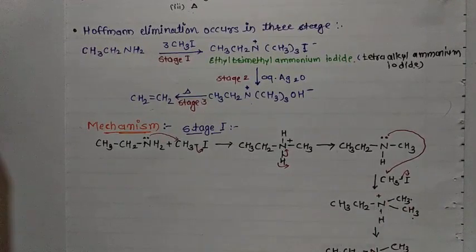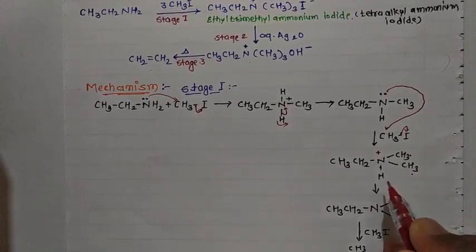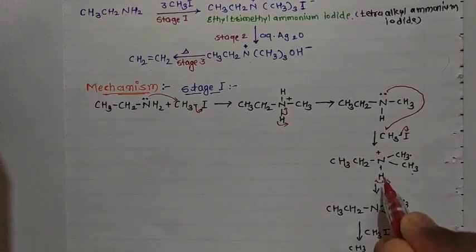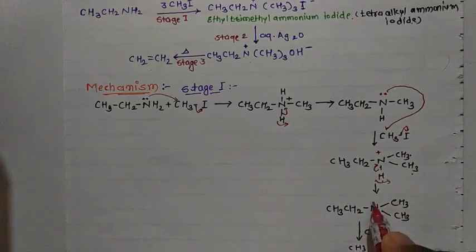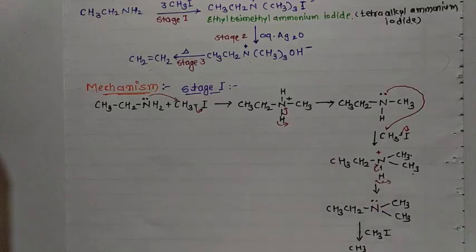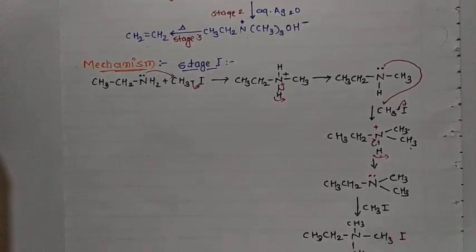a positive charge. Then in the next step, nitrogen, which carries a positive charge, removes the hydrogen and pulls this electron onto it. So we again get CH3 CH2 N CH3 twice, and again nitrogen gets an electron pair. So again it is able to attack another methyl iodide molecule. So again this nitrogen attacks the next molecule of methyl iodide.